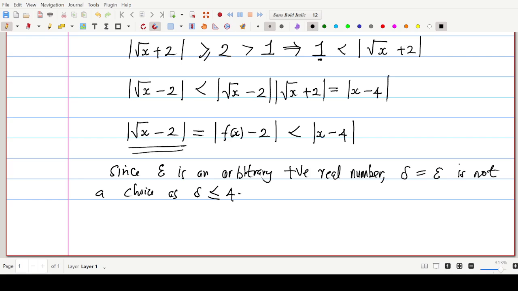Now we can write, first of all, we choose delta in such a way that delta is less than or equal to 4 and epsilon is arbitrary.